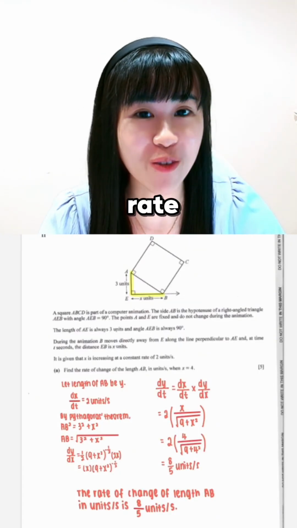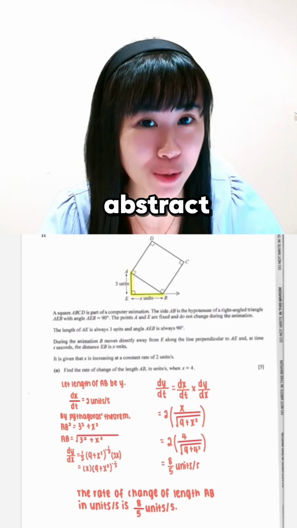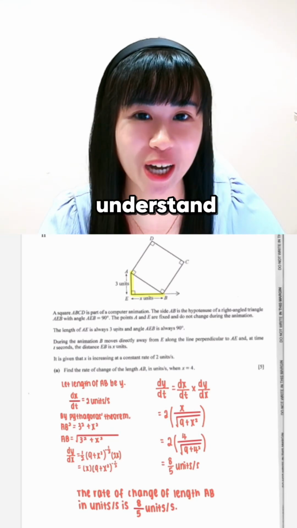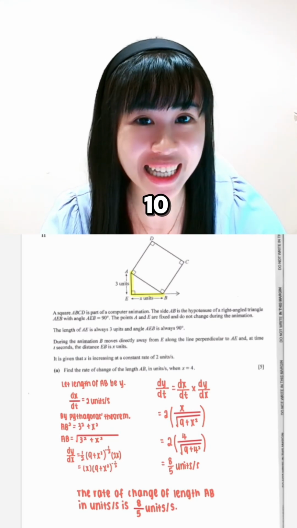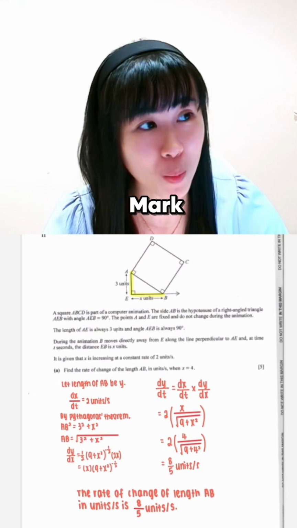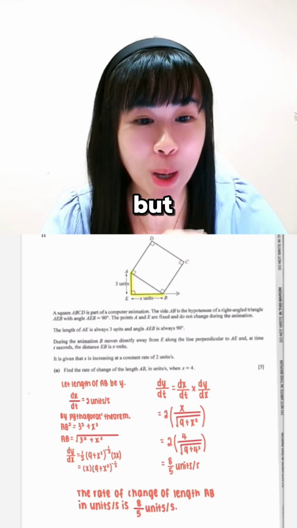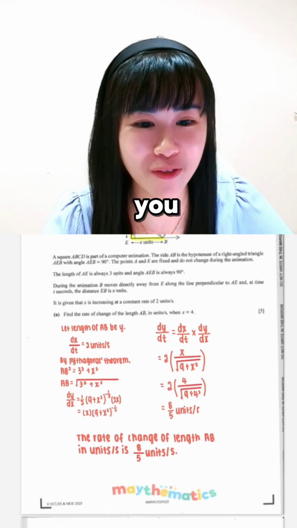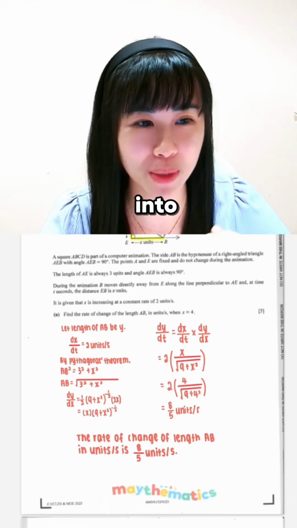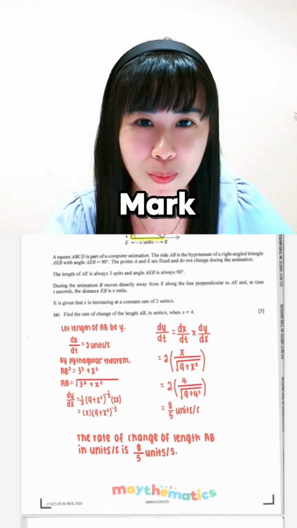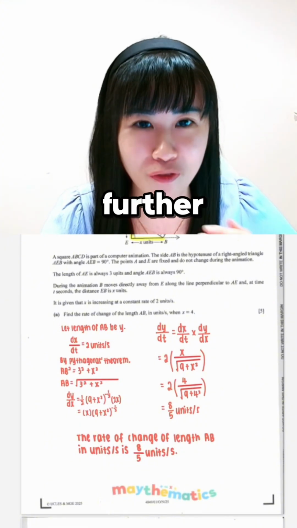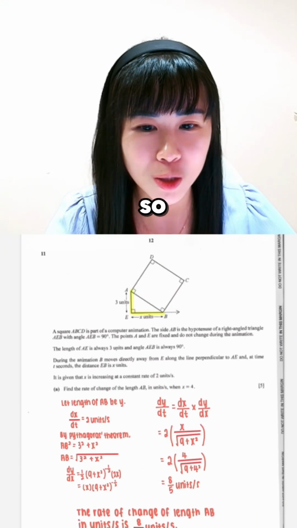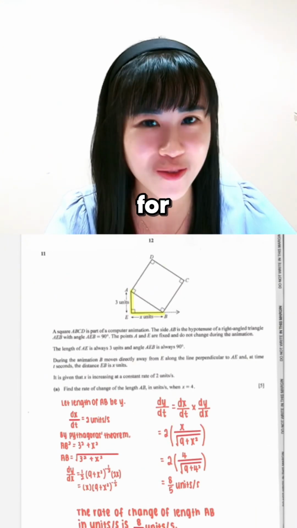We all know that rate of change is one of the most difficult and abstract topics that students often struggle to understand. The good thing is, for the past 10 years, it has always appeared as a 2 mark, 3 mark, 4 mark kind of question, but this year it actually appeared as a 5 mark question. They didn't even give you any chance to perhaps break the question up into 2 parts, maybe a 2 mark and a 3 mark, to get you a little bit further on how to solve this question. So I feel that this question is pretty intense for this year.